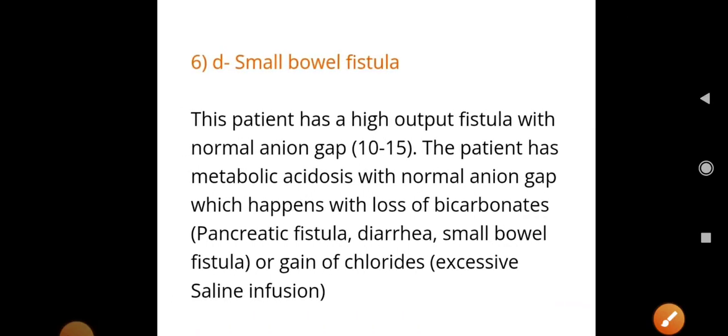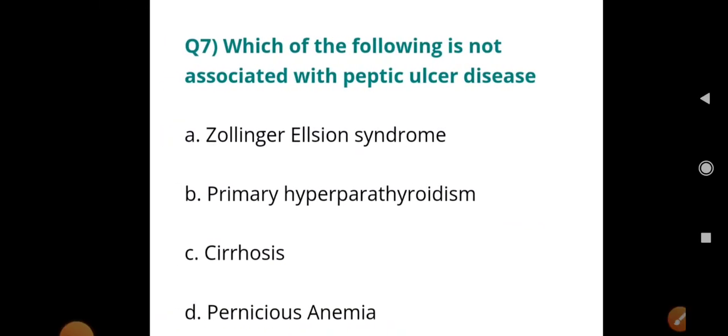Why? Let's discuss. This patient has a high output fistula with normal anion gap. The patient has metabolic acidosis with normal anion gap, which happens with loss of bicarbonate, pancreatic fistula, diarrhea, small bowel fistula, or gain of chlorides, excessive saline infusion.